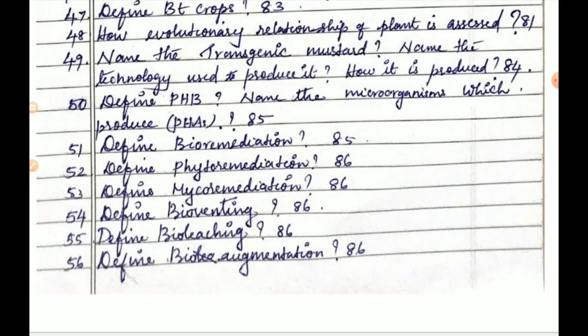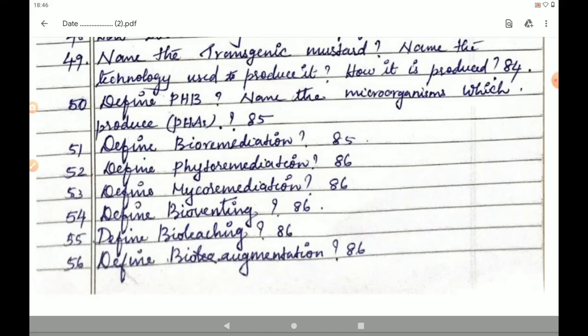The next is define bioleaching. It is given in page number 86. Bioleaching is the use of microorganisms in solution to recover metal pollutants from contaminated site. The next is define bioaugmentation. Addition of selected microbes to speed up degradation process is called bioaugmentation. Students, so far we have seen 56 2-mark and 3-mark questions in the lesson, in 4th lesson, principles and processes of biotechnology. Rest of the questions we will continue, right?